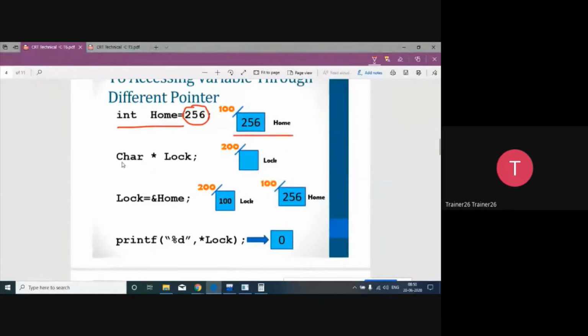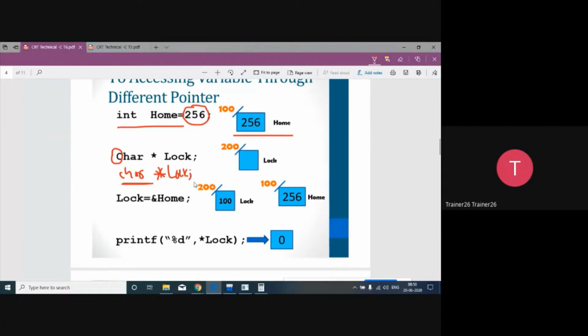After that there is one correction. This is a small letter, don't consider it a capital. Because of auto correct it became capital in the PPT, but the actual one is this. So don't worry about it. Data types are all in small case.